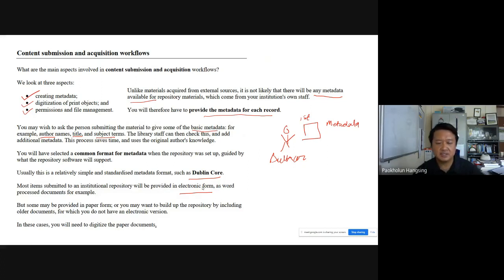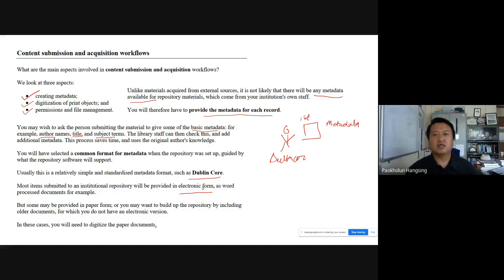That way, we save the time that would be spent in digitizing the materials. But as we said, some will already be in paper form. Some old publications will be in paper form and are no longer available in digital form. So those old documents have to be converted into electronic versions. This is where digitization comes in. Digitization for an institutional repository is no different from digitization for digital libraries.